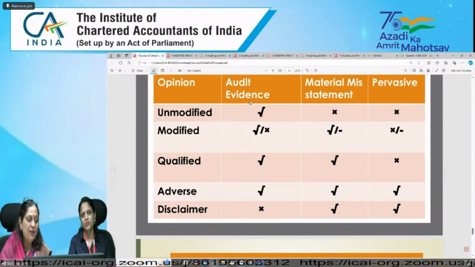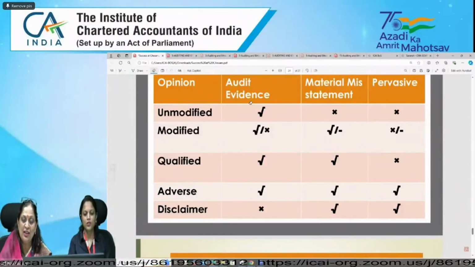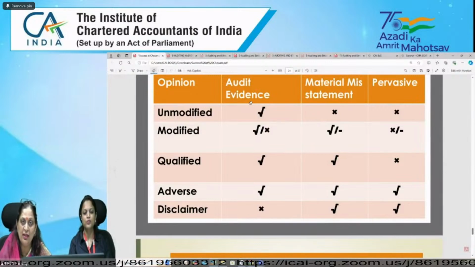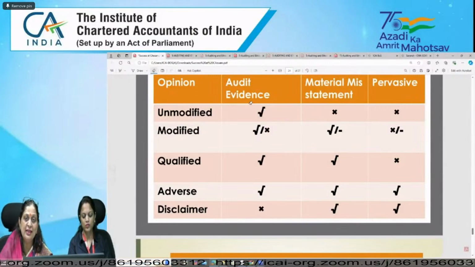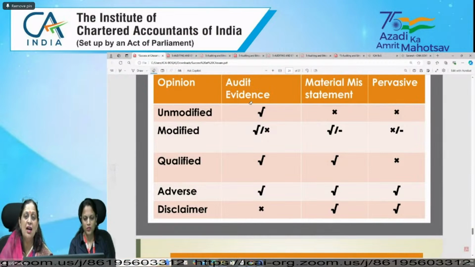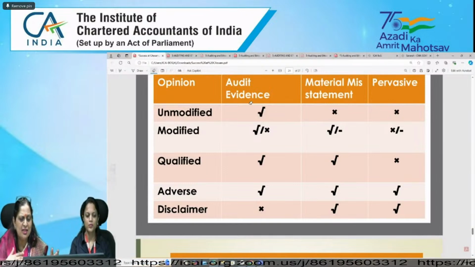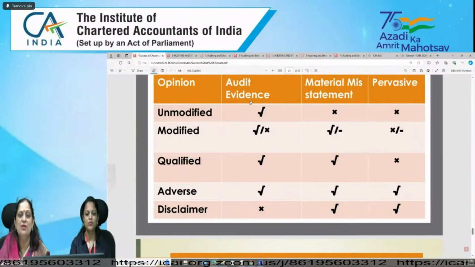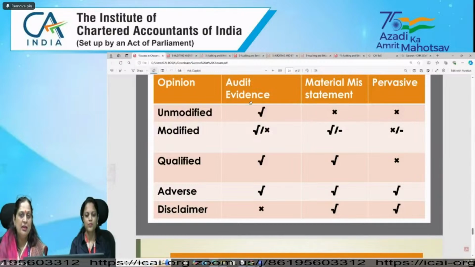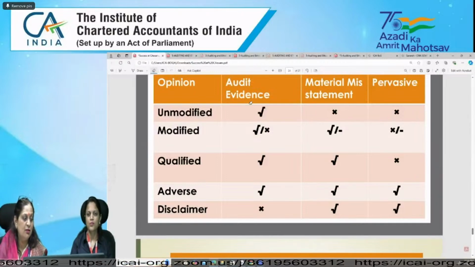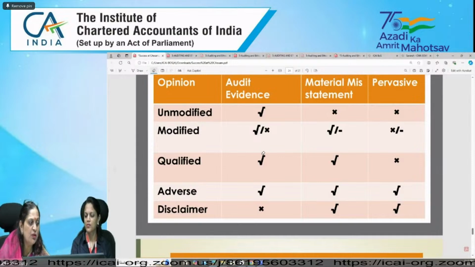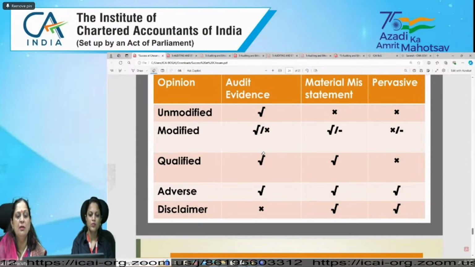For qualified opinion, you need to check whether you are having sufficient and appropriate audit evidence, whether those SAE means audit evidence are material but not pervasive. Then only you can give qualification. अगर किसी से झगड़ा हो गया, उससे opinion expression में वो नहीं आना चाहिए. ठीक है ना? वो झगड़ा किसी भी कारण से हो सकता है. So this dispute cannot decide what kind of opinion will be expressed.